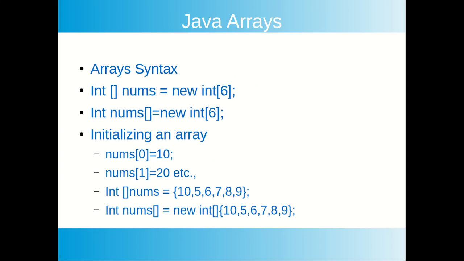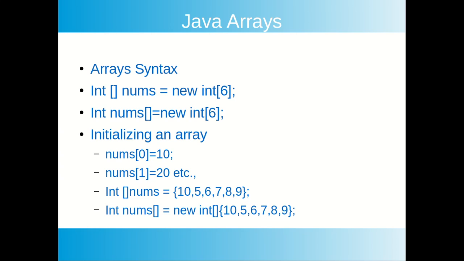Here is the syntax again. Creating an array of size 6, you can create it in two ways. Initializing an array, you specify the variable name, the index, and equal to the value. Here in the first case 10, at index 1 20. You can also declare an array like this, declaring and initializing the array.